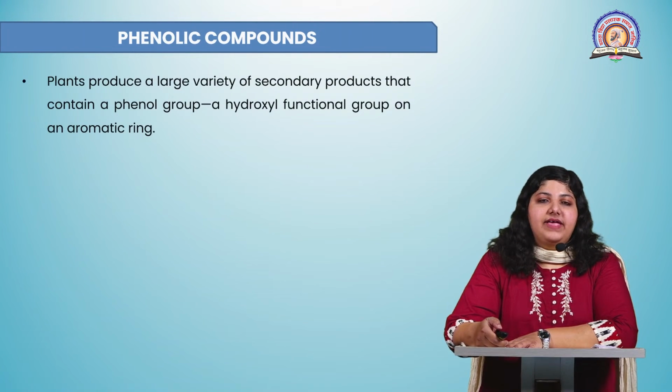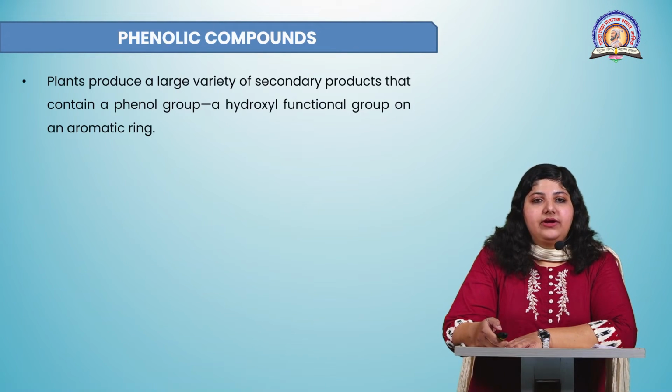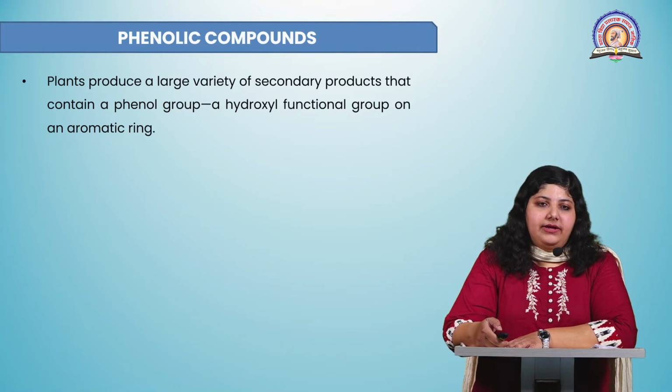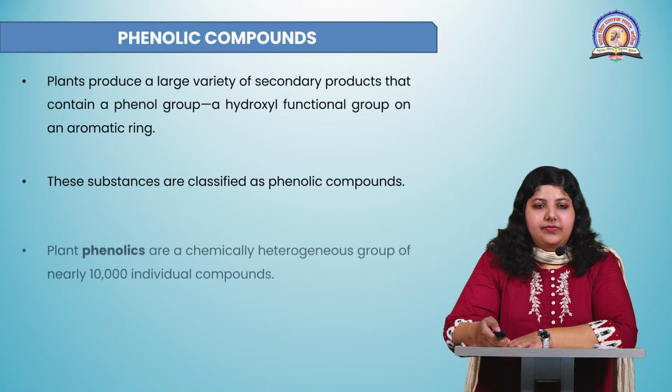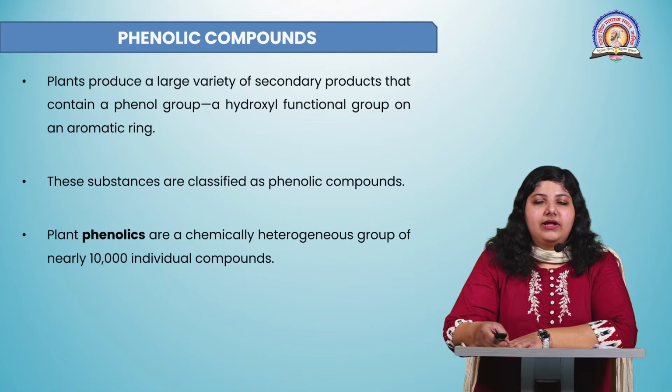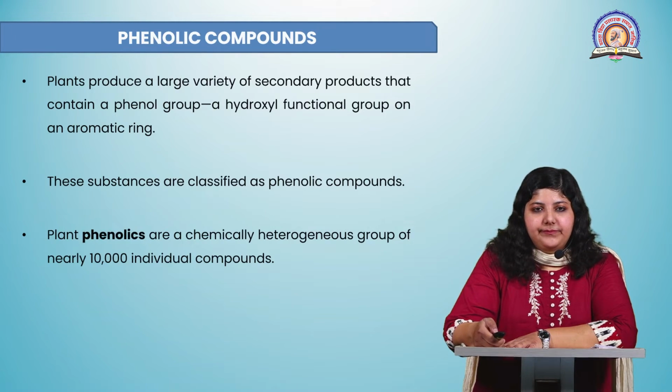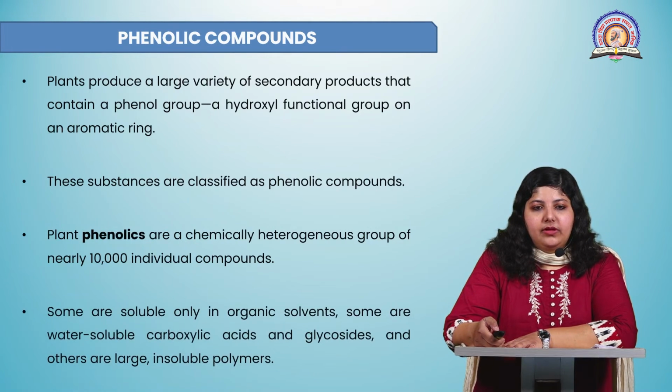Now next group of secondary metabolites is phenolic compounds. Plants produce a large variety of secondary products that contain a phenol group, that is an OH group on the aromatic ring. These compounds are known as phenolic compounds. Plant phenolics are a chemically heterogeneous group of nearly 10,000 individual compounds. Some of them are soluble in only organic solvents, while some are water-soluble carboxylic acids and glycosides, and others are large insoluble polymers.